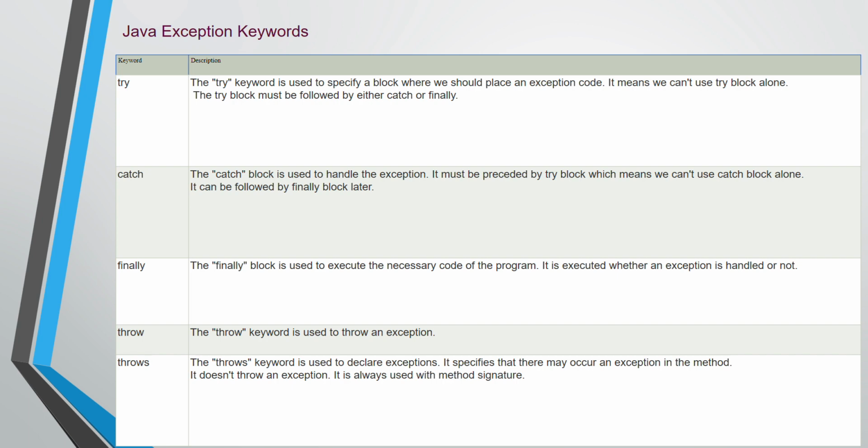So we need to use one of the inbuilt keywords in Java, that is try. It means we can't use a try block alone. The try block must be followed by either catch or finally. Then the second exception keyword is catch. The catch block is used to handle the exception. It must be preceded by a try block, which means we can't use a catch block alone. It can be followed by a finally block later.